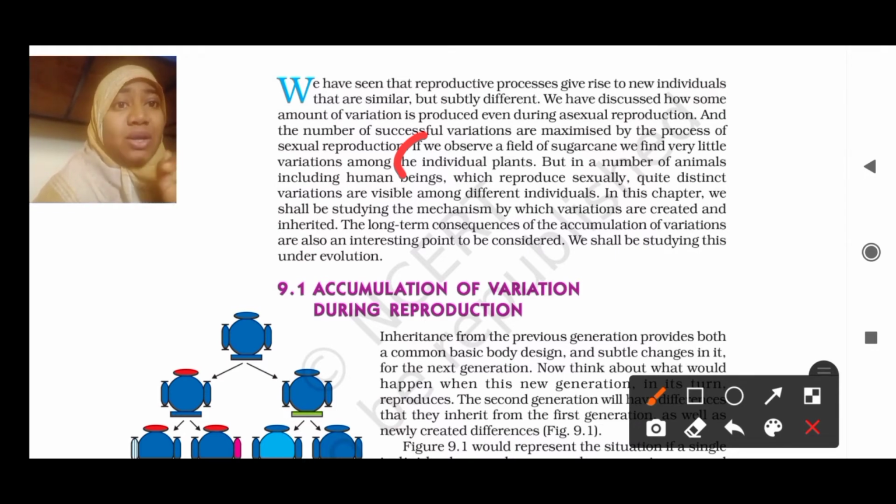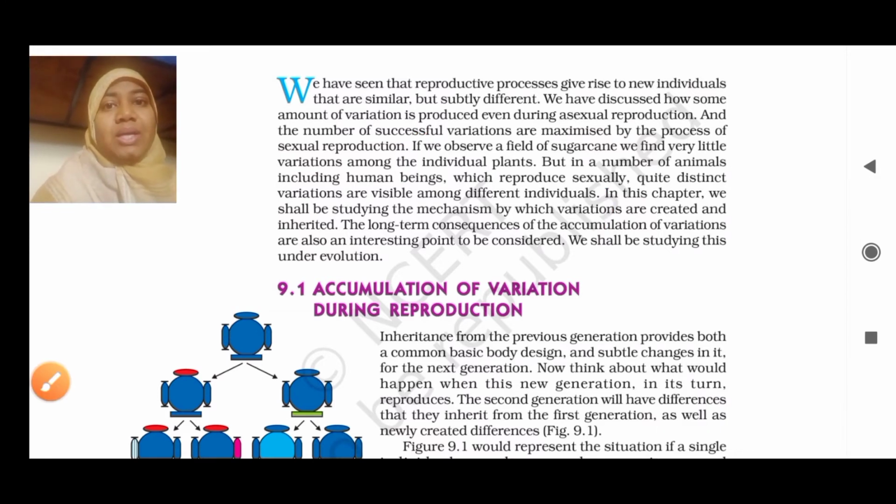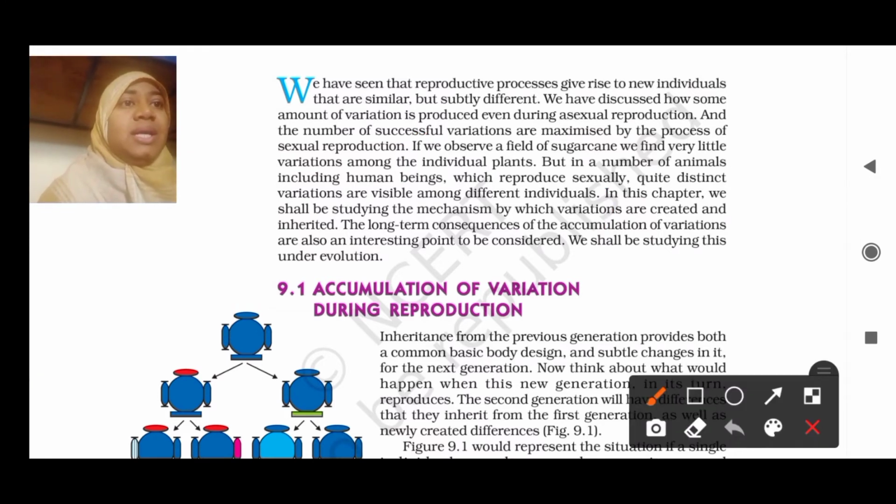Okay, let me just read this out to you. The individual plants, but in a number of animals including human beings which reproduce sexually, quite distinct variations are visible among different individuals. Okay, so I hope you understood this point. In this chapter we shall be studying the mechanism by which variations are created and inherited. The long-term consequences of accumulation of variations are also interesting.